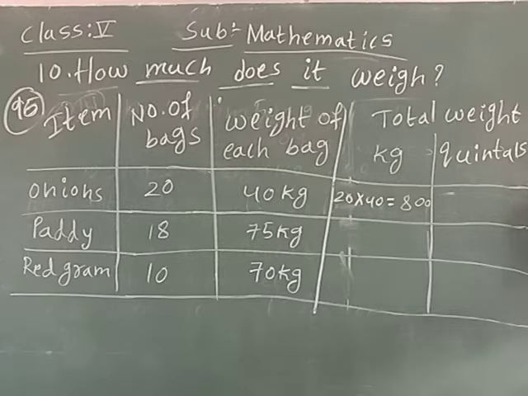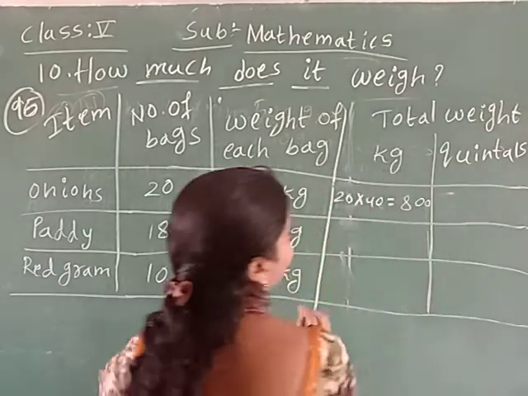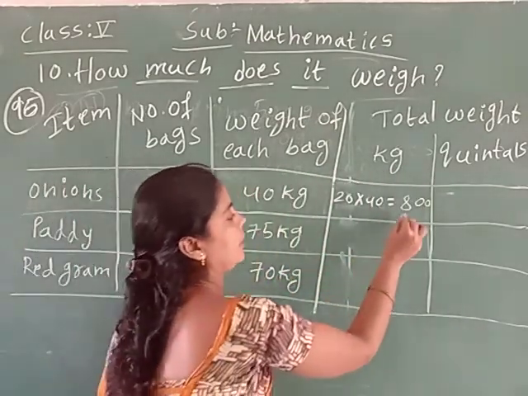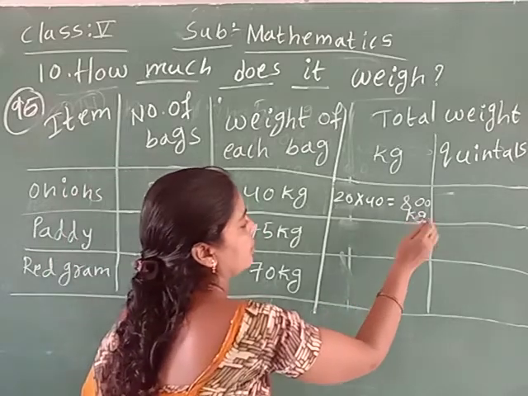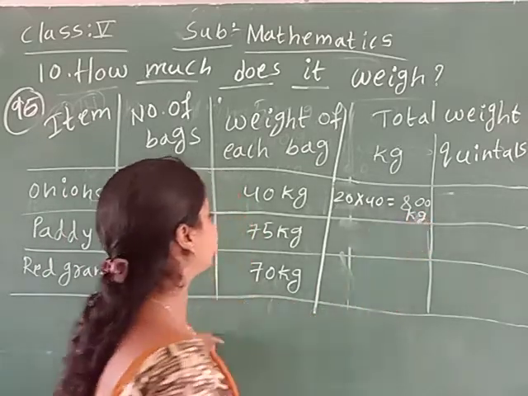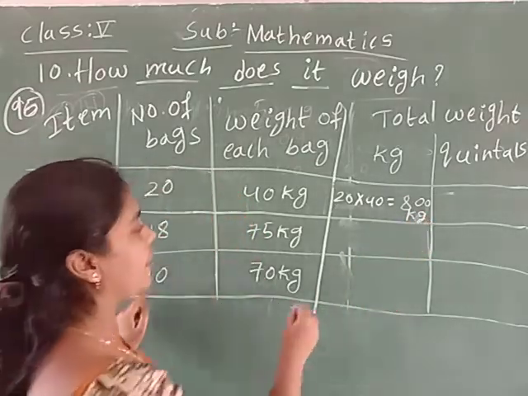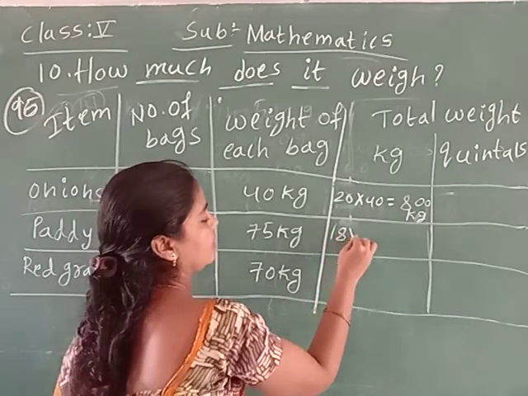First of all, 0 into 0, 0. 0 into 4 is 0, and we put two zeros. 2 fours are 8. So 20 into 40 is 800 kgs.